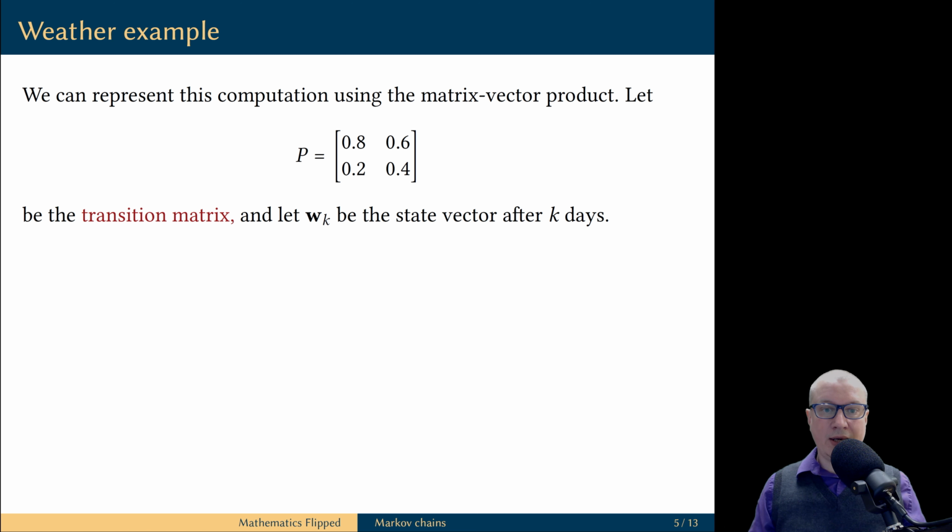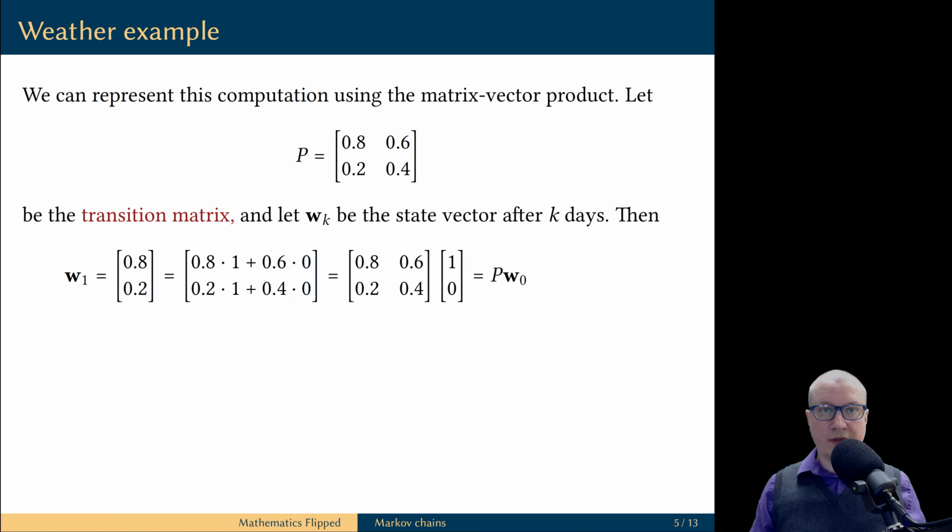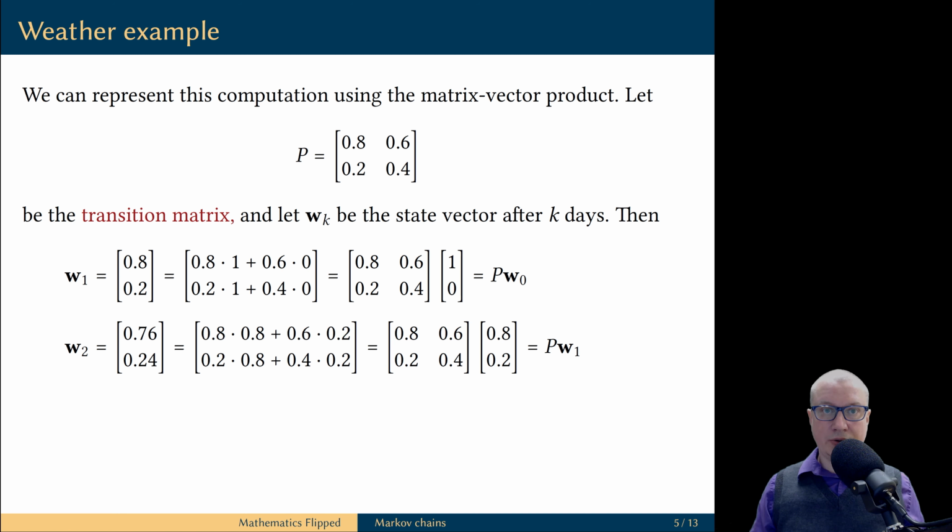Also, let W_k denote the state vector of the system after k days. Then you can see that the state vector of the system 1 day after our arrival can be obtained by multiplying the initial state vector on the left by the transition matrix P. Similarly, the state vector W_2 can be obtained by multiplying the previous state vector W_1 on the left by the transition matrix P. Recalling that the state vector W_1 is equal to P times vector W_0, we see that the state vector W_2 is equal to P squared times the vector W_0.